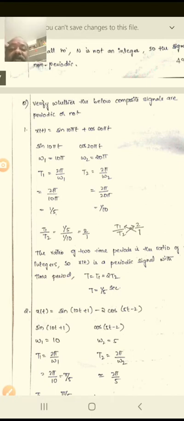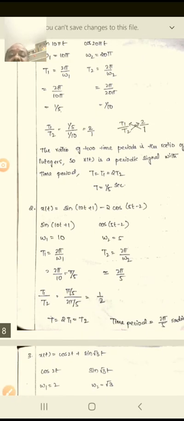So that is about the given problem, which is periodic because we take the ratio and it gives an integer value. X of t is periodic with the time period T equal to t1 equal to 2 t2, right? Now let us take the next problem, x of t is equal to sine of 10t plus 1 minus 2 cos of 5t minus 2.